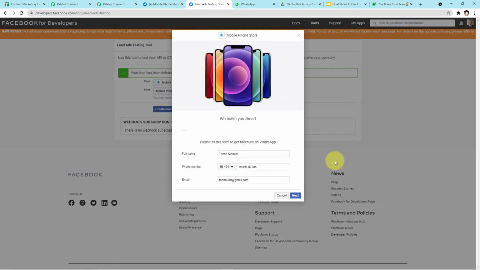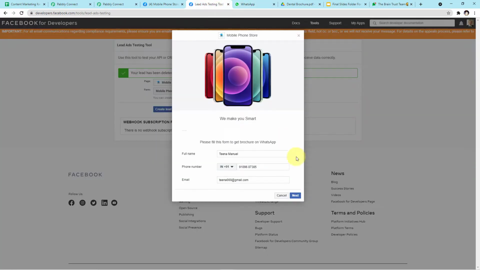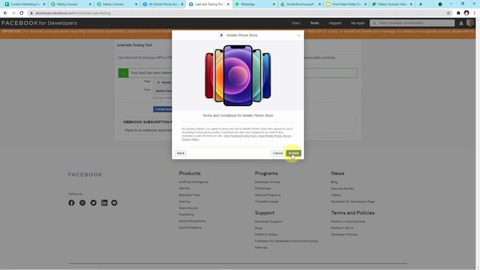Okay guys, as you can see on my screen, this is the form. This is how the form will appear in front of the customer as soon as they enter your advertisement. Okay, so I have filled up the form on behalf of the customer. You can see here the name of my customer is Tina Manuel. This is the phone number and this is the email ID. Now as soon as we submit the form, on successful submission, we will receive a WhatsApp message here. So I have opened my WhatsApp web page to show you how the customer will receive the message. Okay, now let's submit the form on behalf of our customer.